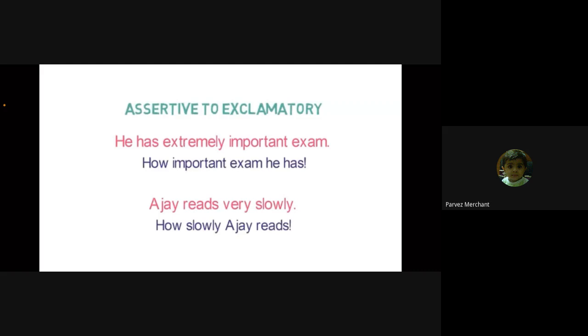And second question is, why did we start our answer with how? Why did we not start with what? What an important exam he has. ऐसा क्यों नहीं लिखा? Why did we not start our answer with what? Very easy. It is one of the steps. In the second answer also, you see, we started with how. Why are we not starting with what?